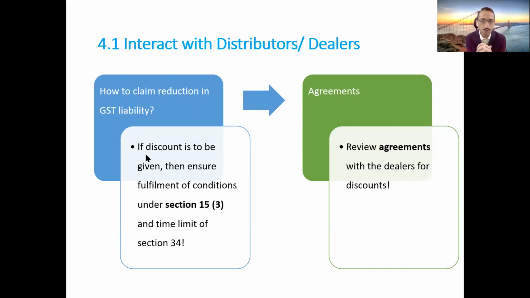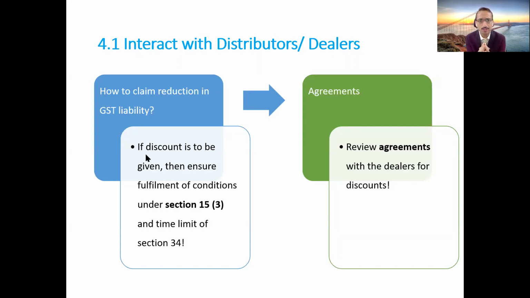In cases where you are issuing a credit note without GST, that is typically referred to as a financial credit note, there is no issue. But in cases where you are issuing a credit note along with GST, there would be a substantial number of questions which the authorities are going to ask you. So in such cases, what can be the solution? We are going to share that with you. The solution can be: go through your agreement and understand whether you have talked about any special discount.